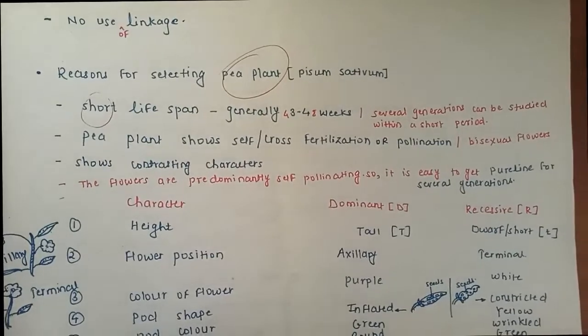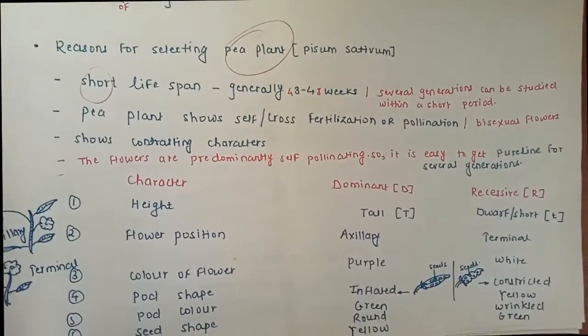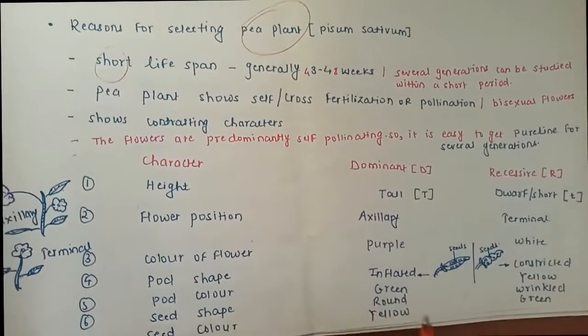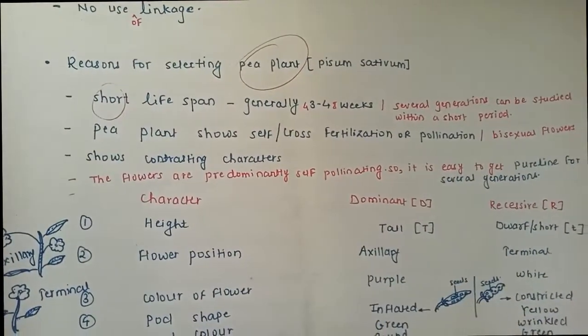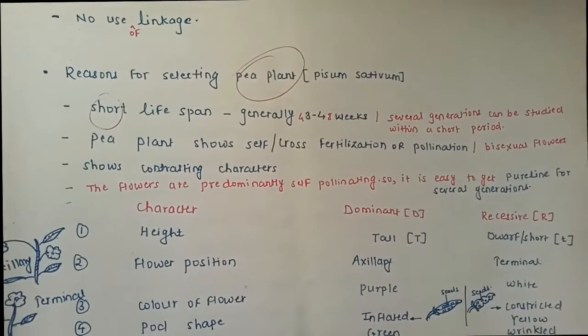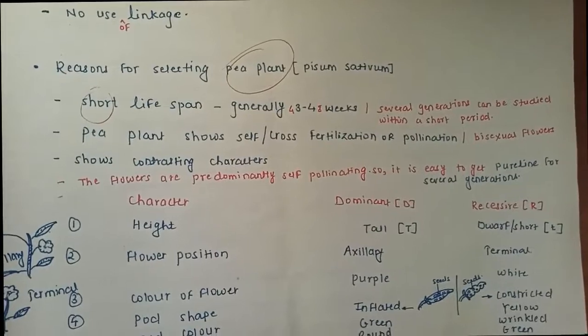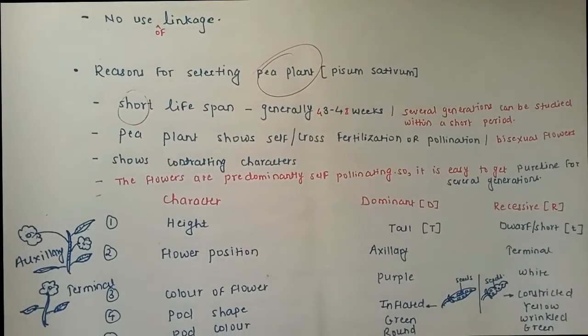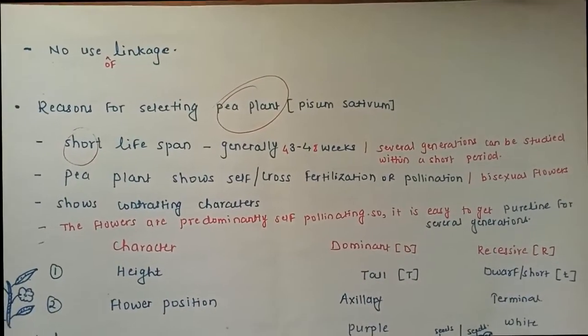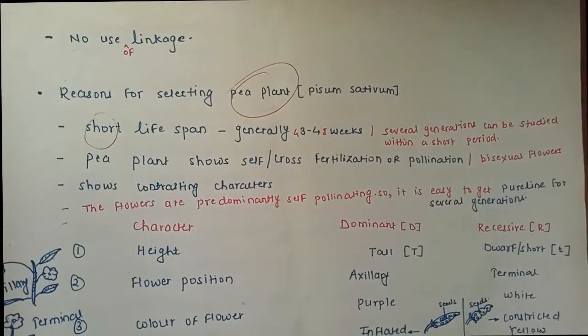because pea plant flowers are bisexual flowers. They have both male and female sexual organs. So they are bisexual flowers. Even self-pollination and cross-pollination are possible. That is also one advantage the pea plant had. Next is the large number of contrasting characters. So that provided good clarity on the points and the properties or characteristics.